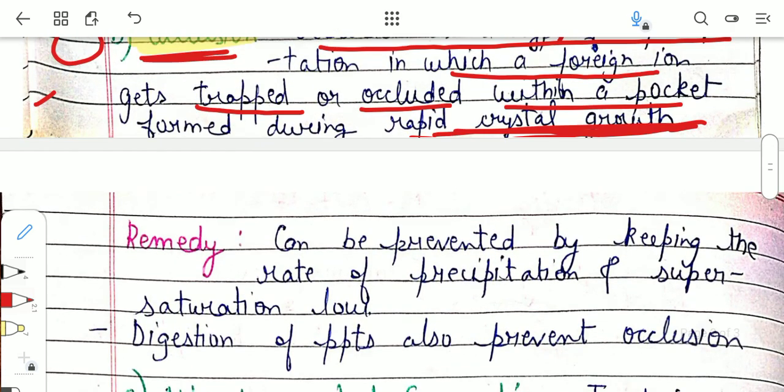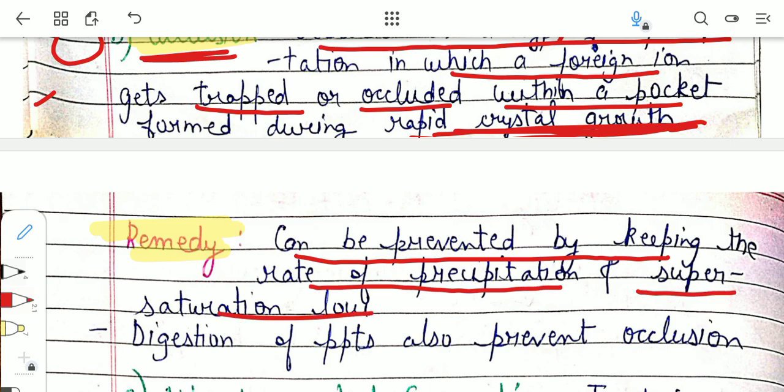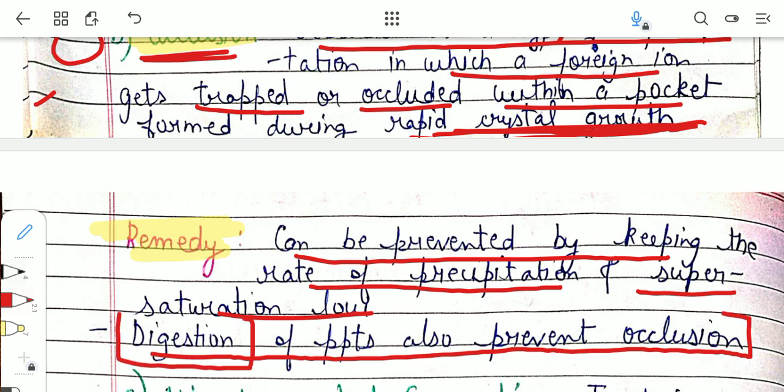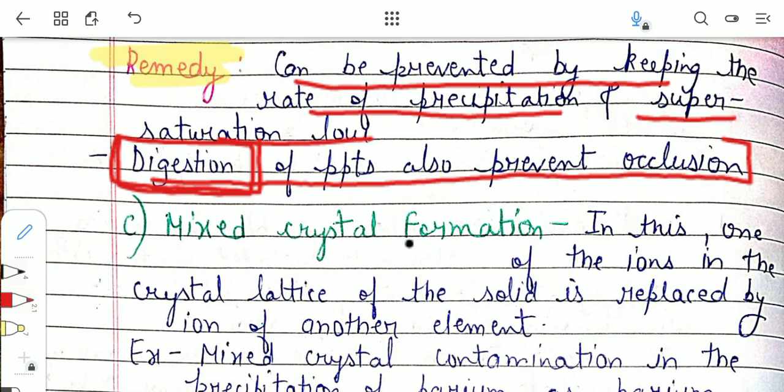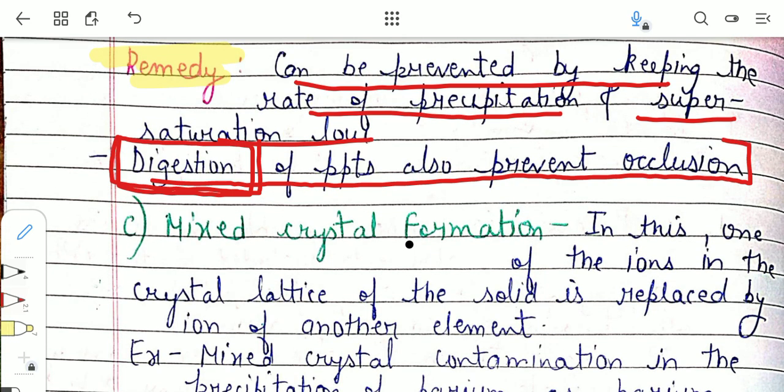Now let us talk about the remedy which we can use to prevent occlusion. It can be prevented by keeping the rate of precipitation and supersaturation low, and digestion of precipitates also prevents occlusion. So these are the steps which we can take to prevent occlusion. Digestion also we talked about in the previous video. This was also an important topic. Now let us move on to the third type of co-precipitation, which is mixed crystal formation.